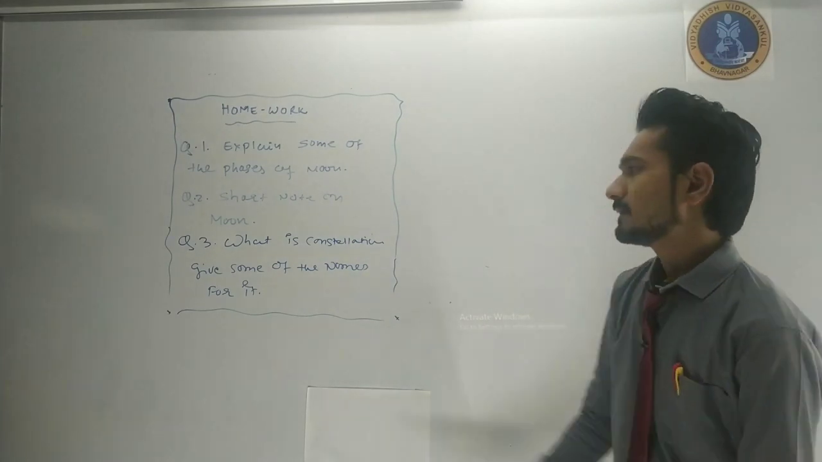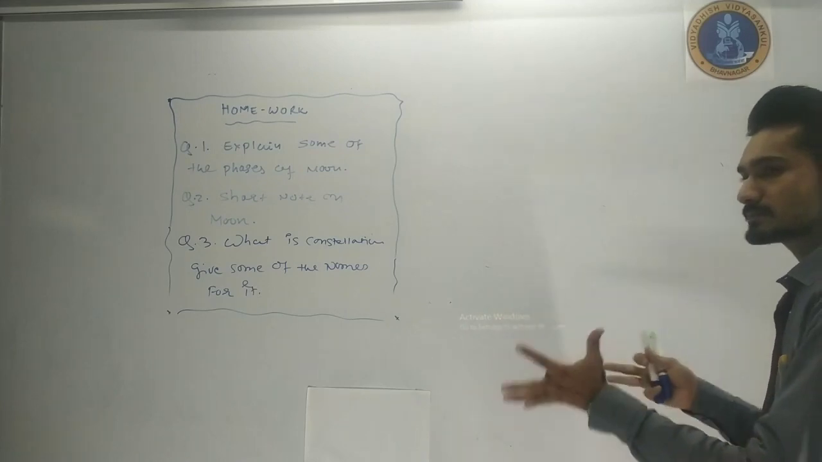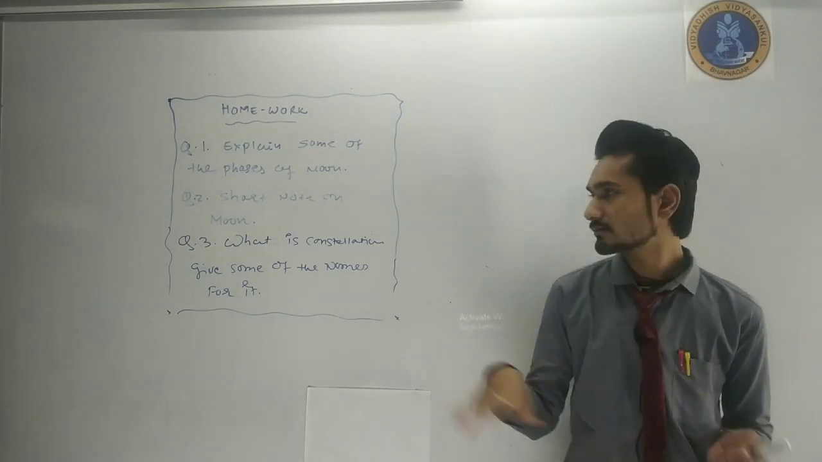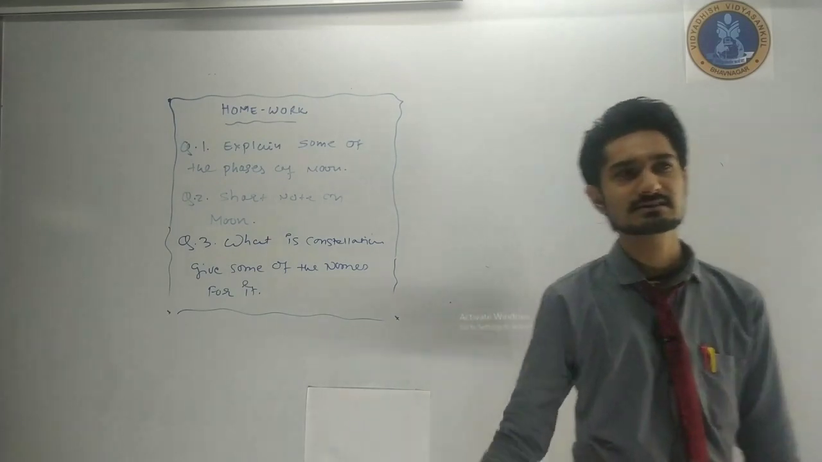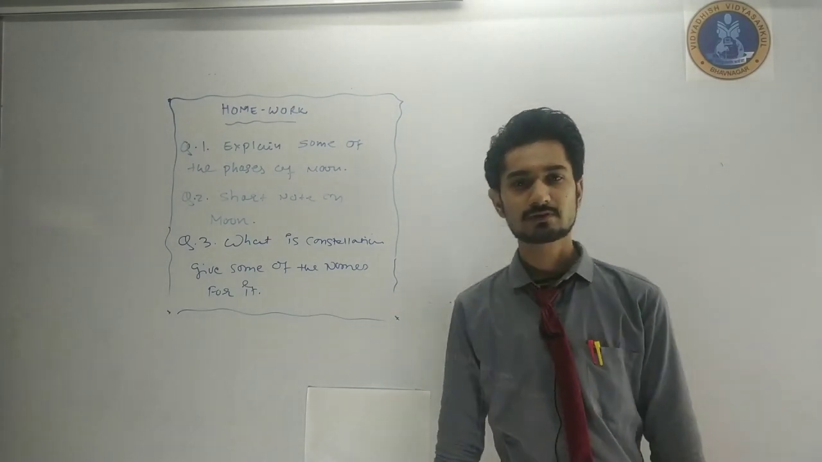And then, what is a constellation? A group of stars making some kind of object visible to our eyes is called a constellation. There are lots of constellations we can see in our space. Then you have to write this.